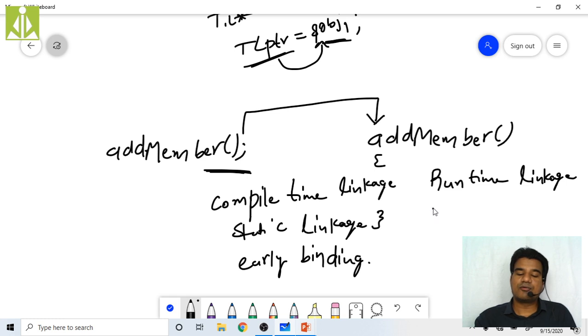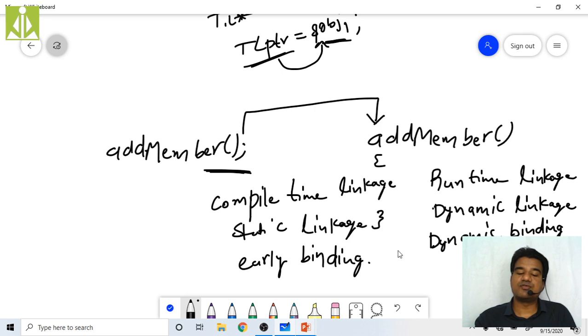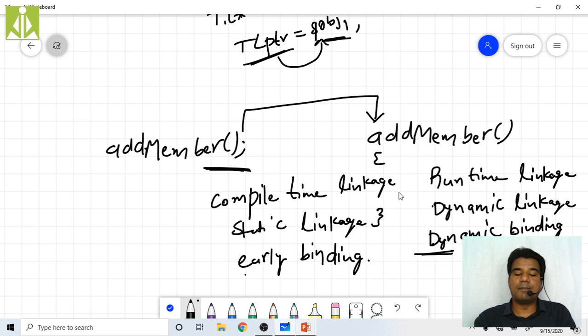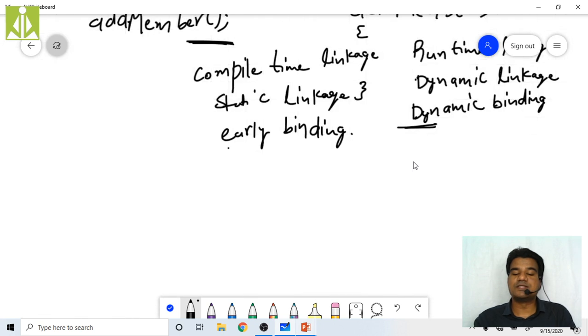Okay, dynamic linkage, or in short we call it dynamic binding. Dynamic binding is one of the important questions that you have to understand: the difference between dynamic binding and static binding, or the difference between early binding and late binding. We also call it late binding.